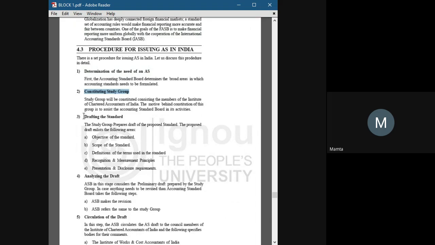The third step is drafting the standard. In this step, they draft a standard, setting its objective and writing its scope and how it can be used. They also cover recognition and measurement principles, and presentation and disclosure requirements. It is called drafting because the accounting standard is not yet created here. In the fourth step, we analyze that draft.